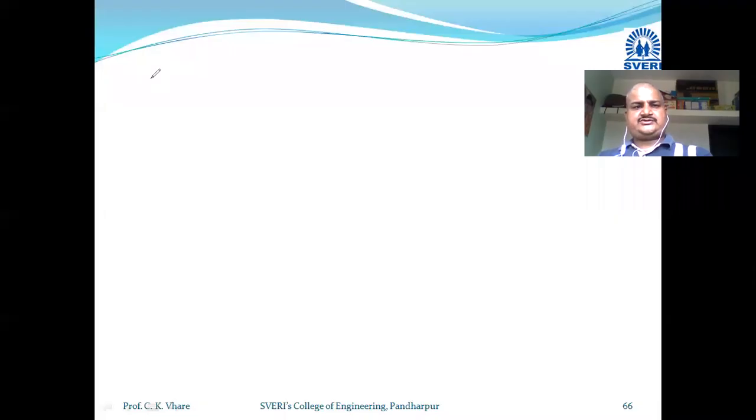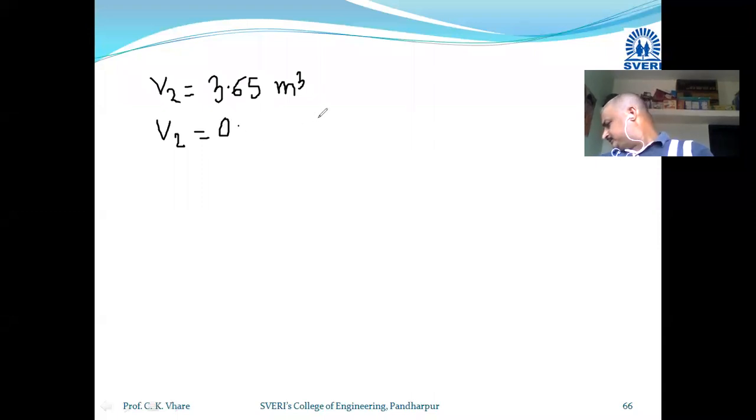When you solve this problem, you will get two values for V2. The first value is 3.65. What is the unit? Meter cube. And the second answer is V2 is equal to 0.36 meter cube.